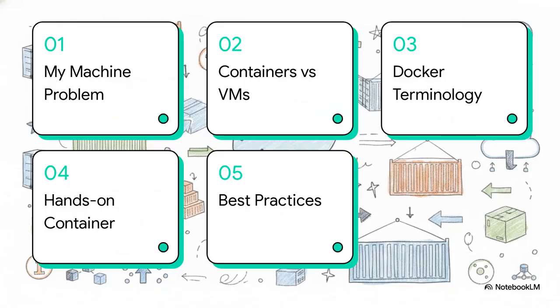To cure this deployment headache once and for all, here is our roadmap for today. First, the My Machine problem. Second, containers versus virtual machines. Third, key Docker terminology. Fourth, your first hands-on container. And finally, best practices and security. This roadmap is going to take us straight from a conceptual solution right into hands-on execution.